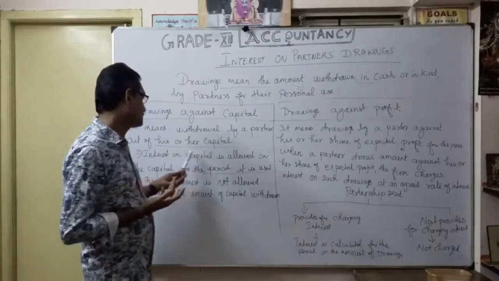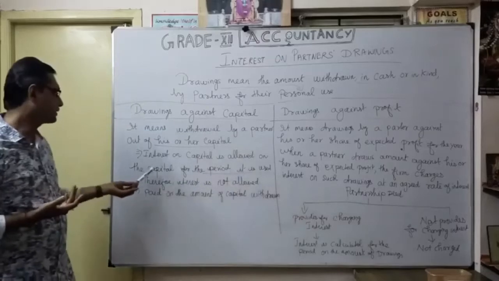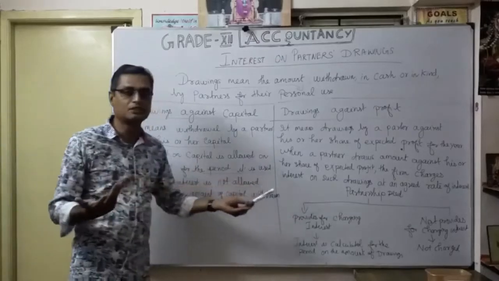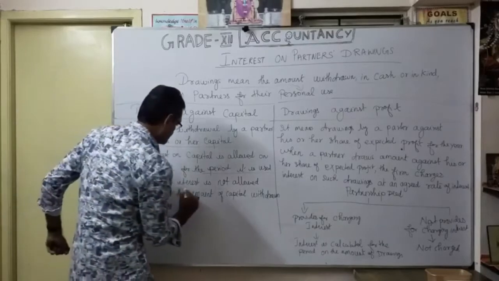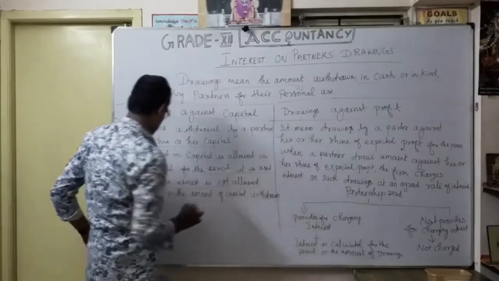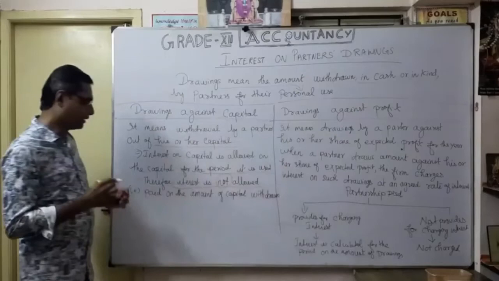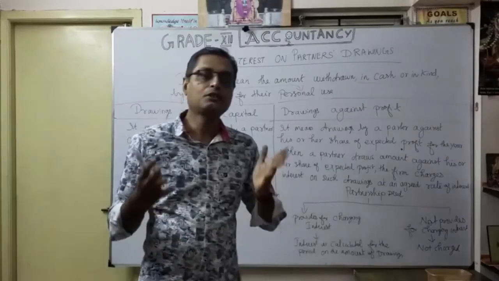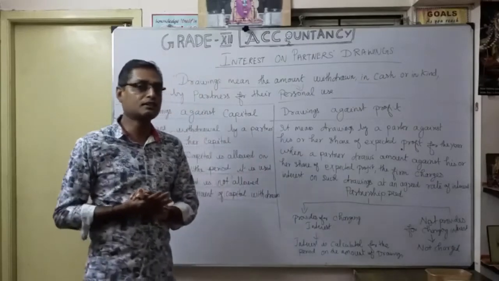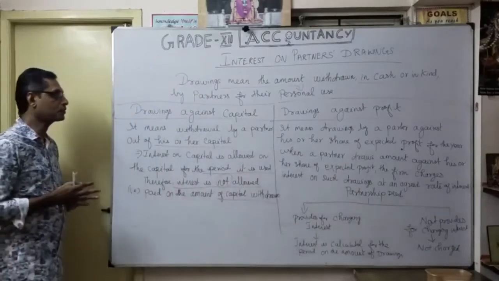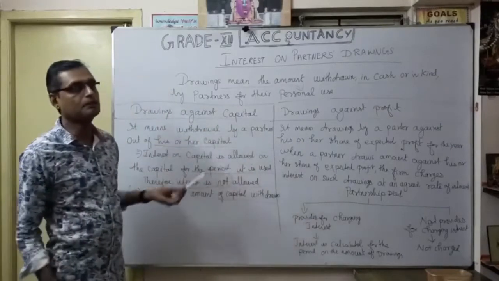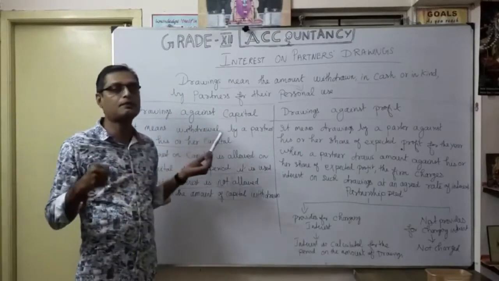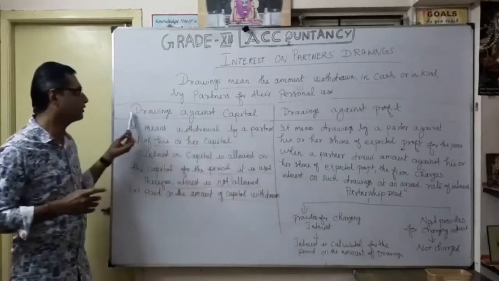Similarly here, interest is not allowed, that means not paid, on the amount of capital withdrawn. When we withdraw the money, that money cannot earn interest on capital. You understood drawings against capital: money withdrawn out of the capital.